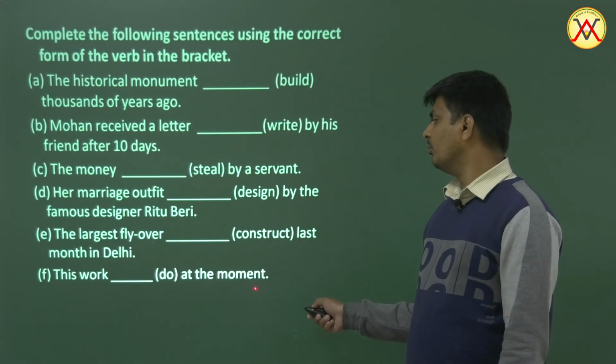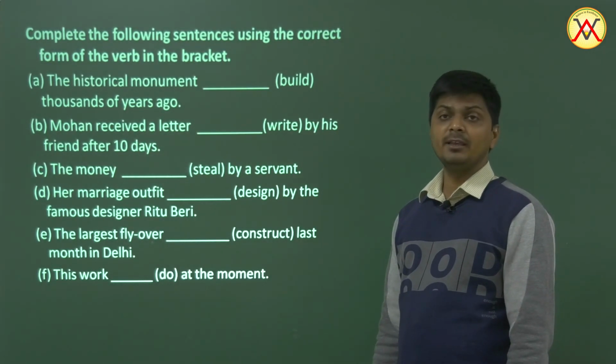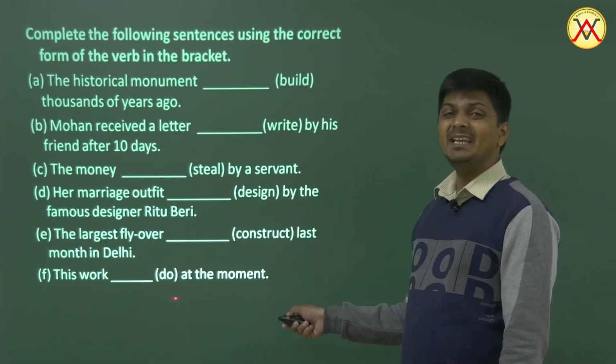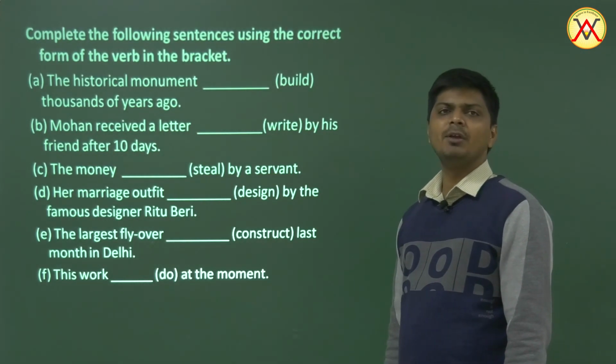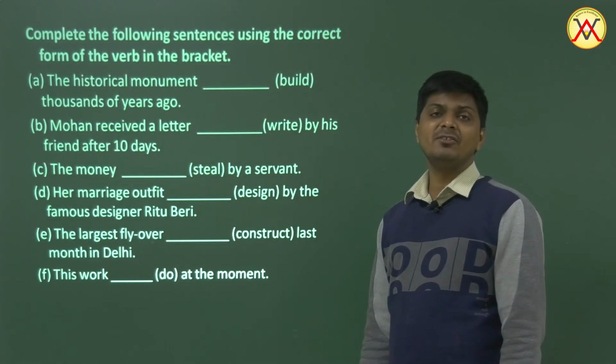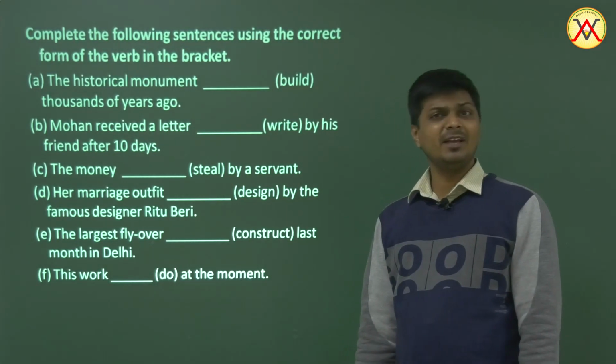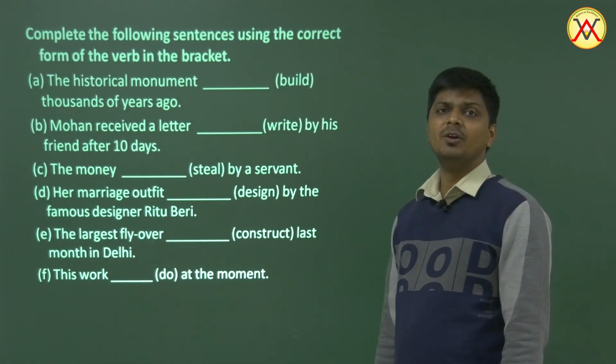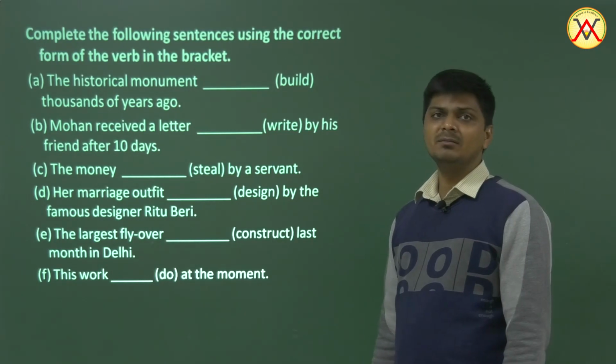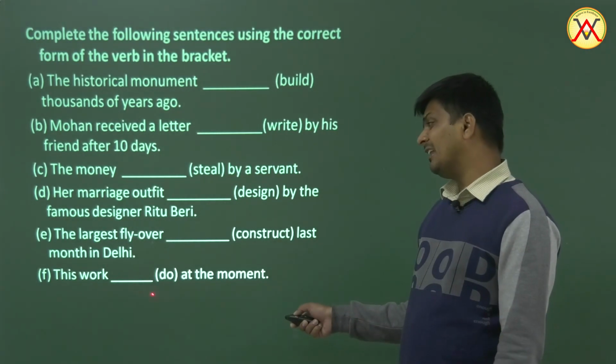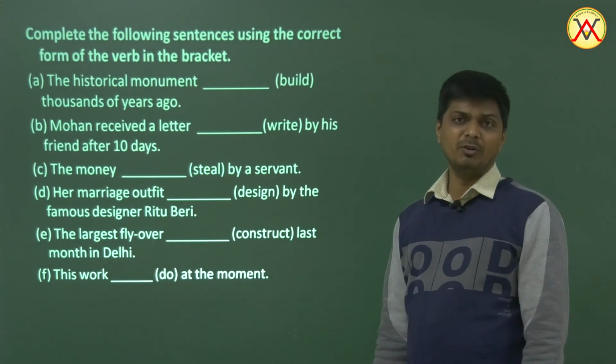This work at the moment means at the moment of speaking. So this work is being done. When something is going on at the moment of speaking, it's present continuous tense. And what's the structure to change the present continuous tense into passive? Well, it's is, am, are, being plus third form. This work is being done at the moment.